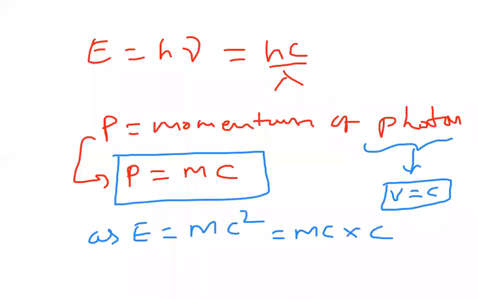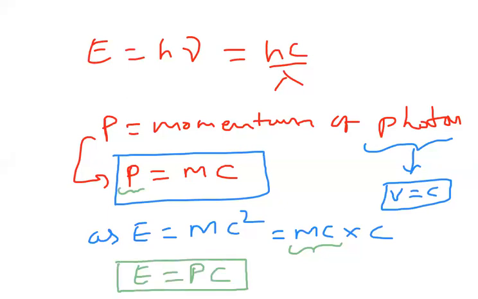But what is mc? m into c is nothing but the momentum of the photon. So what is the relation between the energy of a photon and the momentum of a photon? Energy and momentum of a photon are linked as E is equal to Pc. P is the momentum of the photon, c is the speed of light. So this is the relation between the energy of a photon, the momentum of a photon, and the speed of light. This is the basic information to be known about the photon.